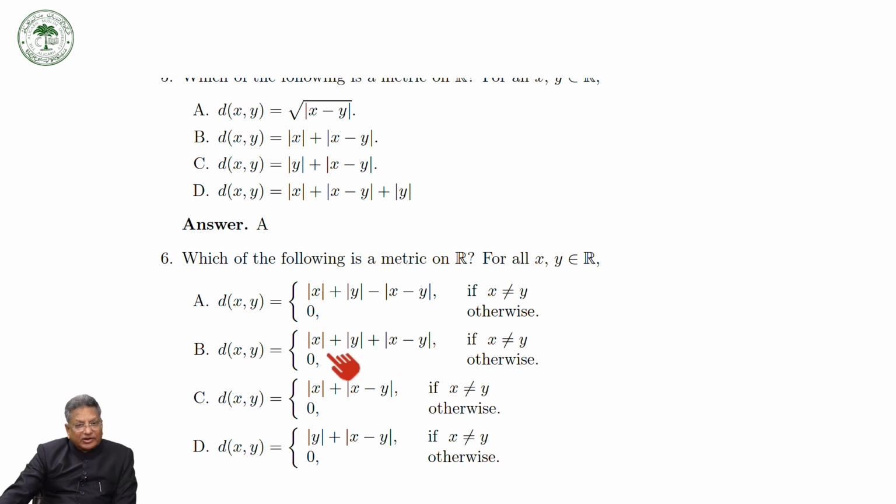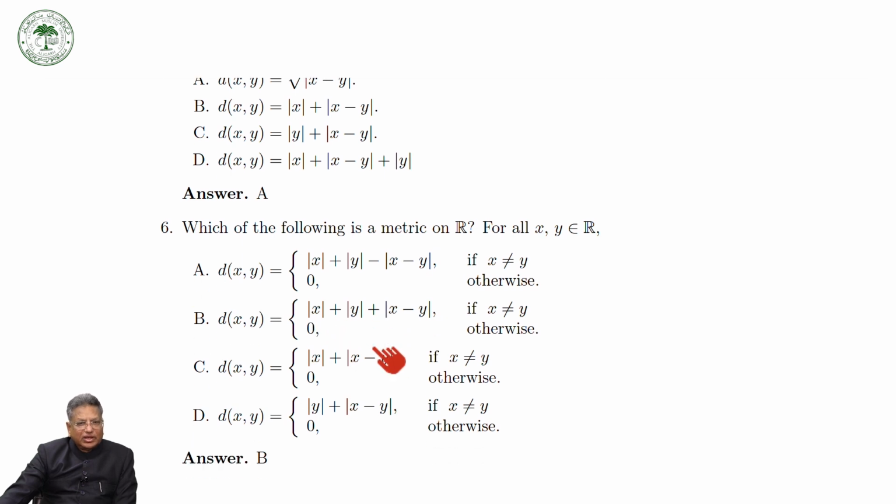But the triangular inequality will hold for this, because here is the plus sign. So this is less than or equal to mod of x plus mod of y, and then you will get the answer. So this is a metric on R.